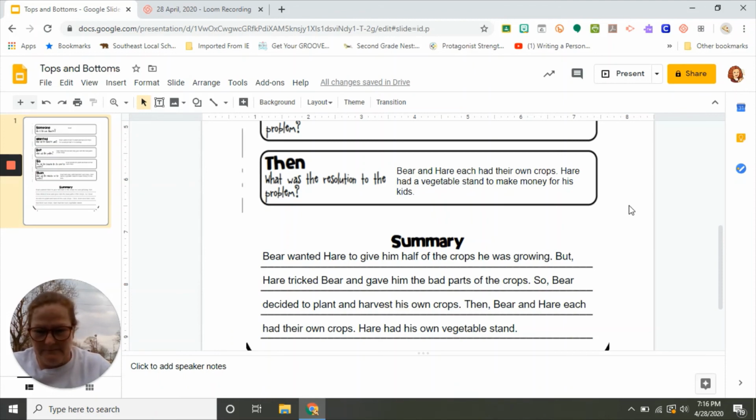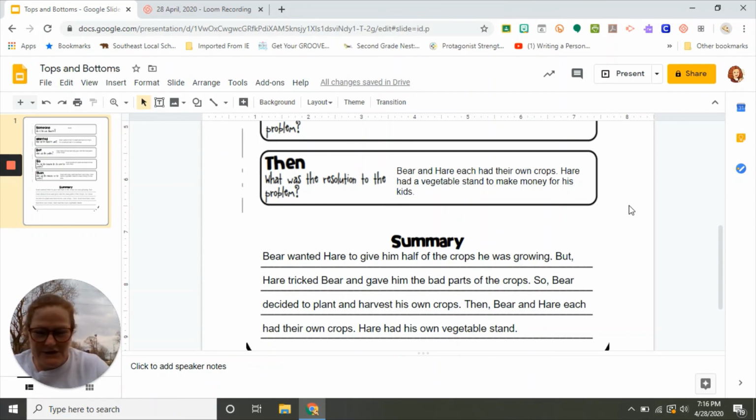So let's read it. Bear wanted Hare to give him half of the crops he was growing, but Hare tricked Bear and gave him the bad parts of the crops. So Bear decided to plant and harvest his own crops. Then Bear and Hare each had their own crops, and Hare had his own vegetable stand. Is that the gist of the story? Is that a good summary? I think so. You did great today.